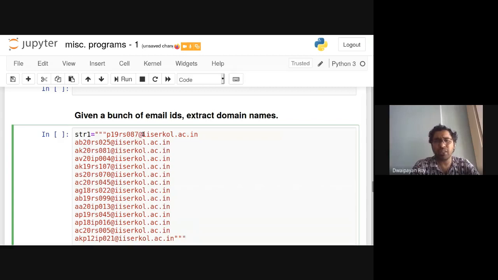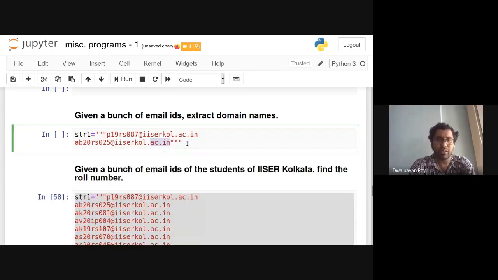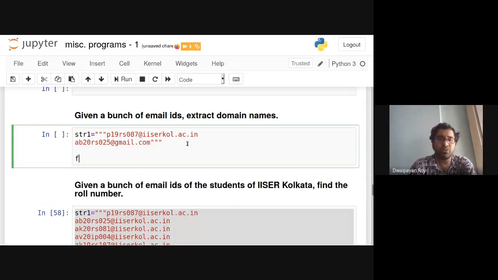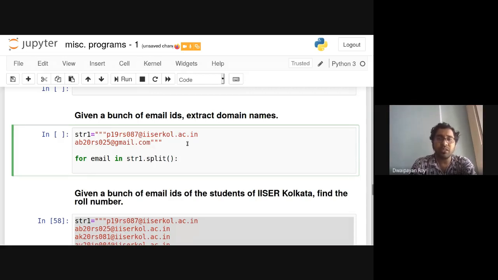In this case, all the domain names are the same, but let's reduce this to only two, and let's change it to gmail.com. Now what we need to do is, for email in str1.split, as we have seen, this email is considering individual emails one by one.